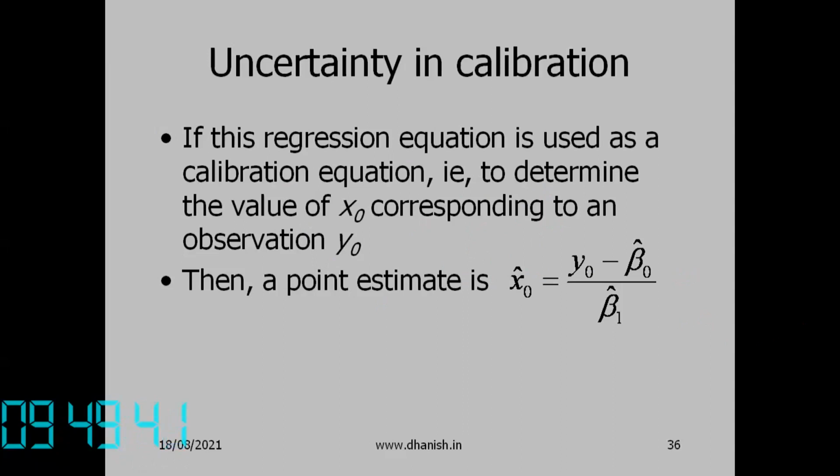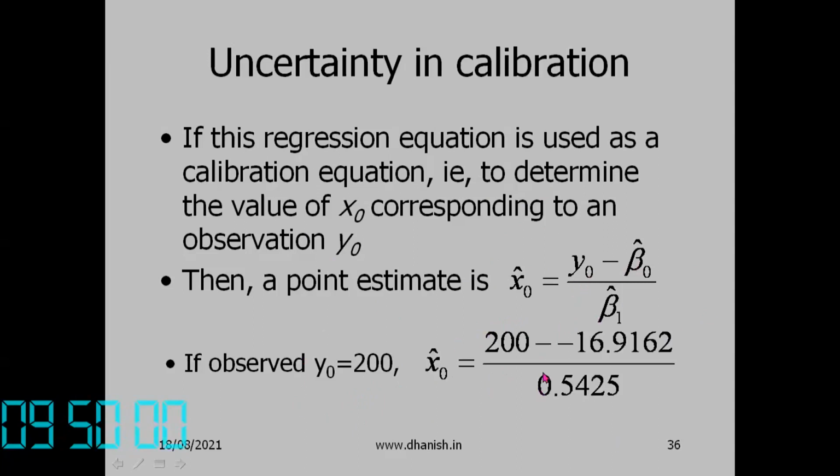For example, if y naught is 200, so the instrument indication is 200, what will be the best estimate of the measurement result? Substituting, 200 minus 16.9162 by 0.5425 equals 399.8455. So we have estimated the measurement result from the indication using the calibration equation.